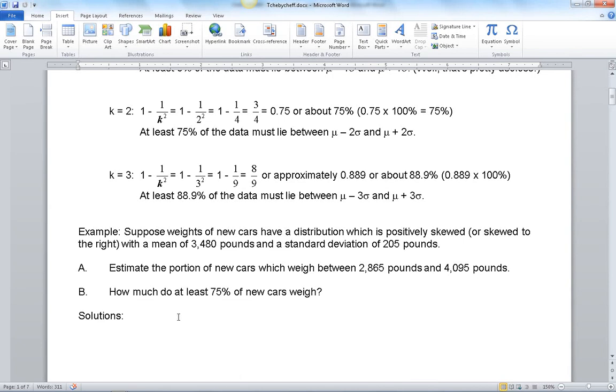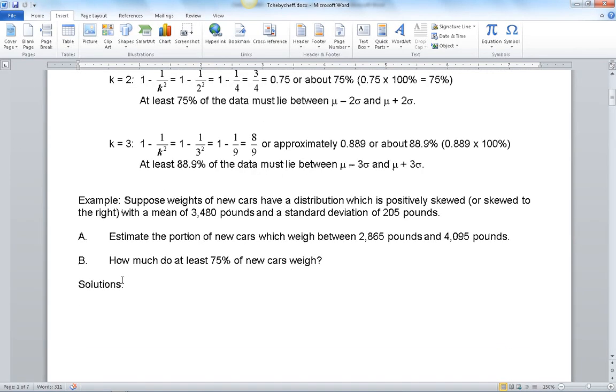Secondly, we'll come back and estimate, okay, how much do we think at least 75% of new cars weigh? So it's two different ways to apply Chebyshev's theorem. So let's begin with part A.